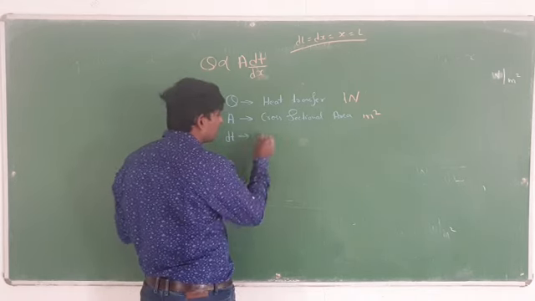So Q stands for heat transfer, unit is watt, and A stands for cross sectional area, unit is meter square, and dt stands for temperature gradient, unit is degree centigrade or Kelvin. You have to remember this one.